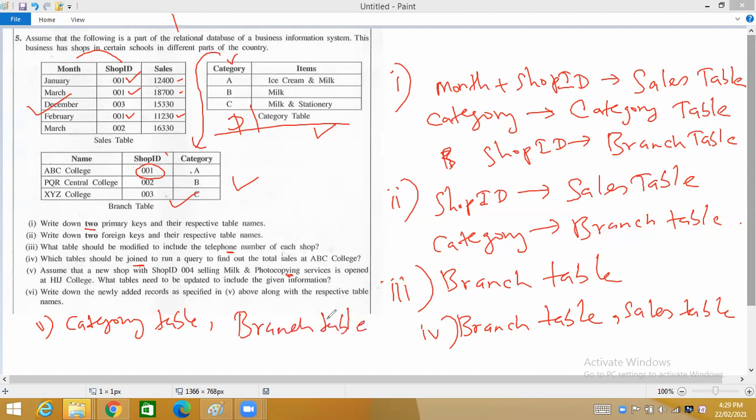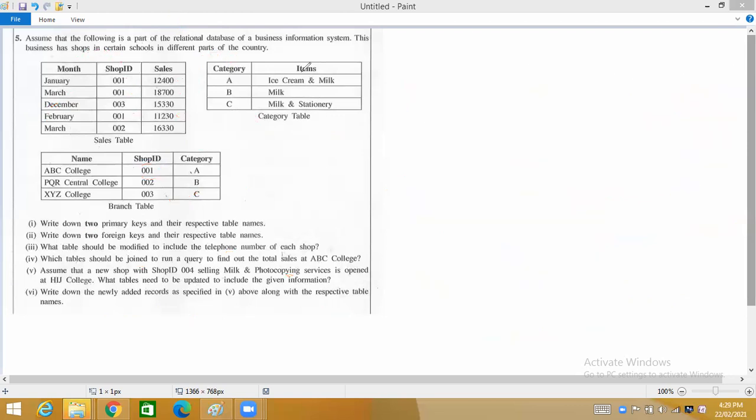Okay, then the last part. Now you have done some modifications in the 5th part. Now they are asking you to write the changes that you did in the 5th part, along with the respective table names, as the answer to your 6th part. So before I write the answer, I will clear this. Okay, now 6th question. Write down the newly added records in question number 5.